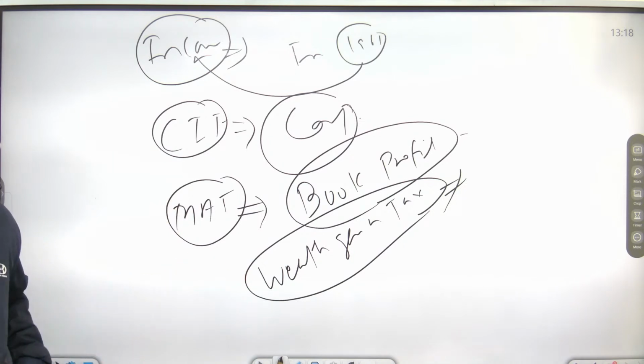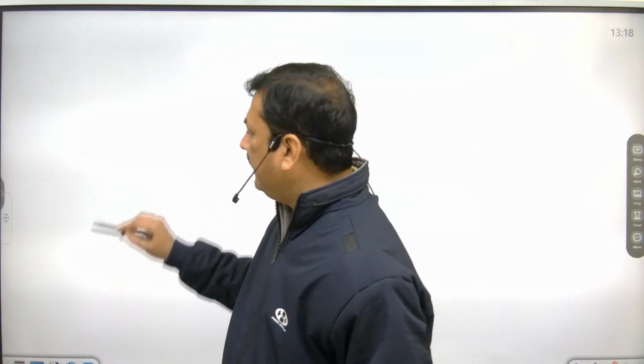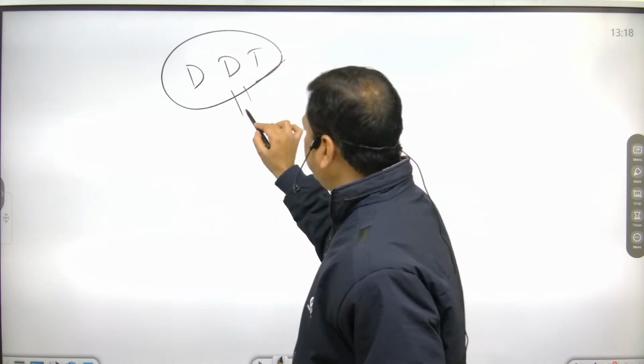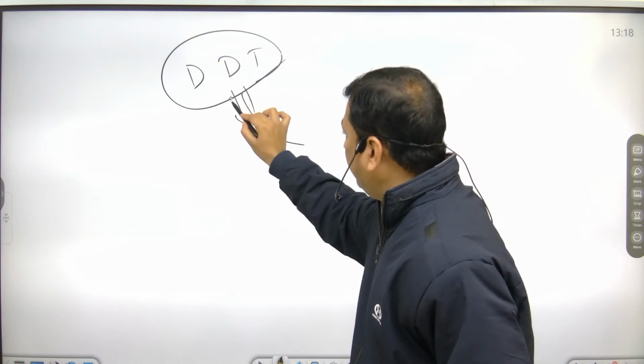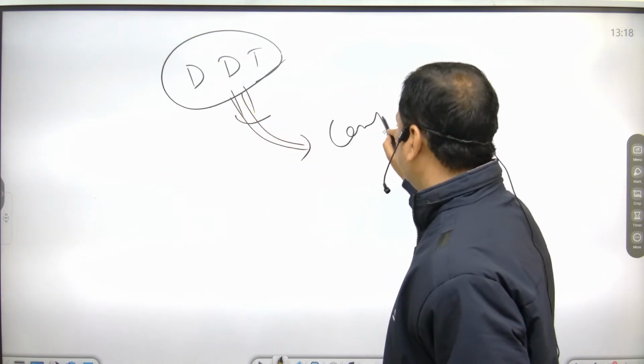That is called wealth gain tax. And then what was the last tax? Dividend distribution tax. Dividend is basically distributed by the companies to their shareholders.